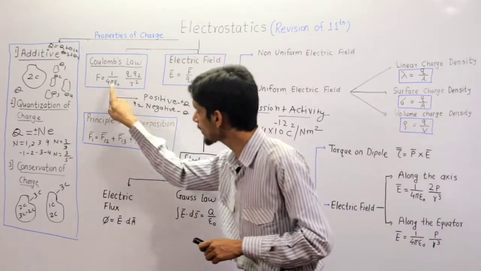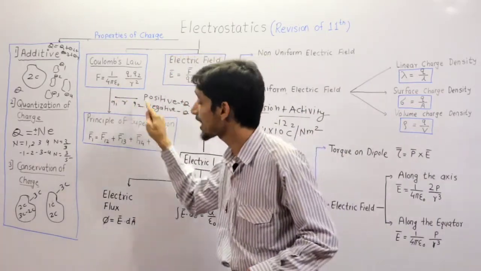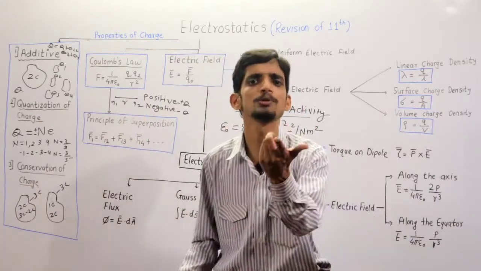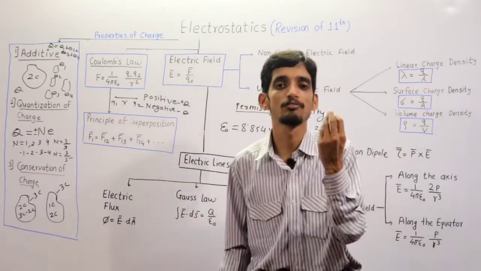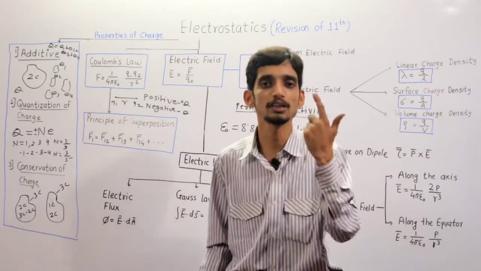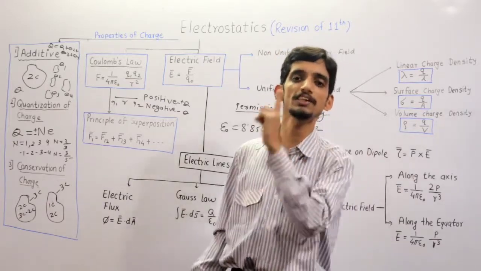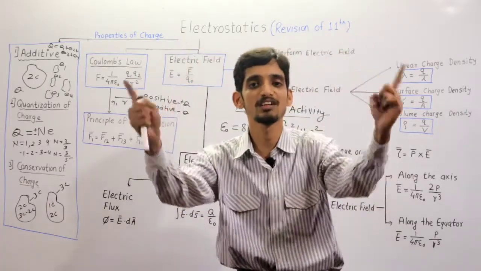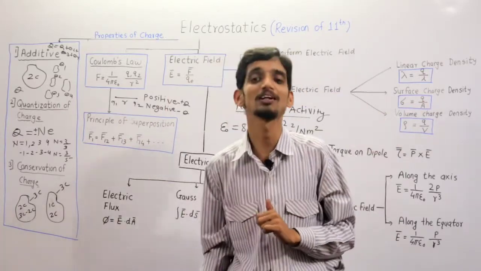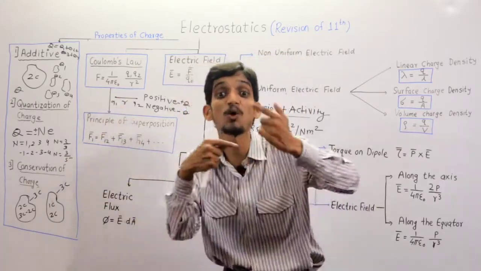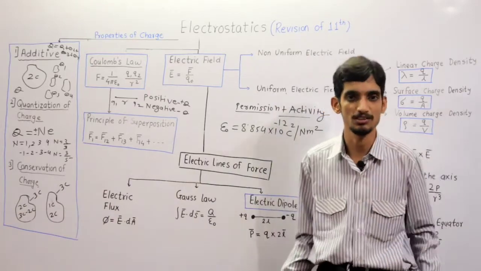Now this 4 pi comes. What is the reason for 4 pi? This particular charge, what is the shape of that charge? It is assumed to be spherical. If it is assumed to be spherical, it means that the field or the force will be experienced on all sides. So for the effect of force on all sides, we have to take what? The surface area of a sphere, and the surface area of a sphere is 4 pi r square. So that 4 pi means it is the solid angle subtended by the sphere at the center. That's why this 4 pi comes.